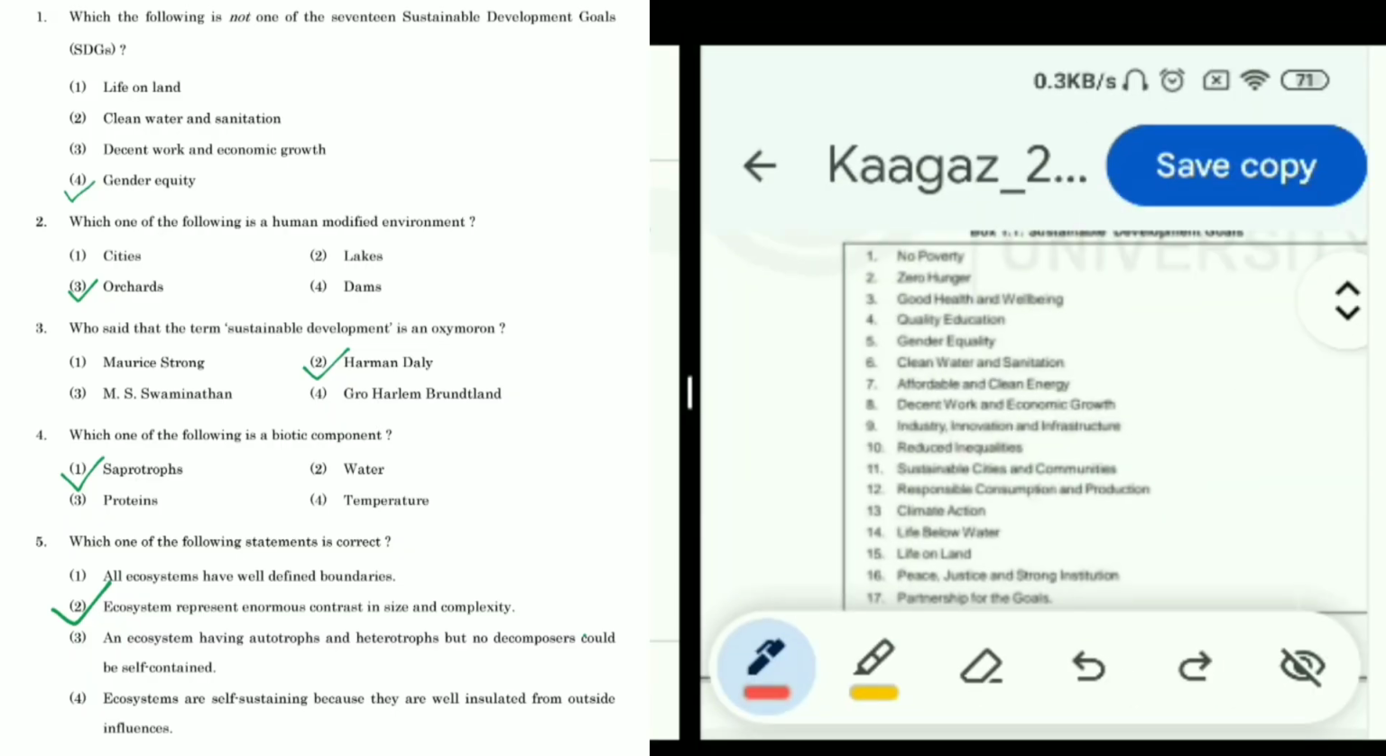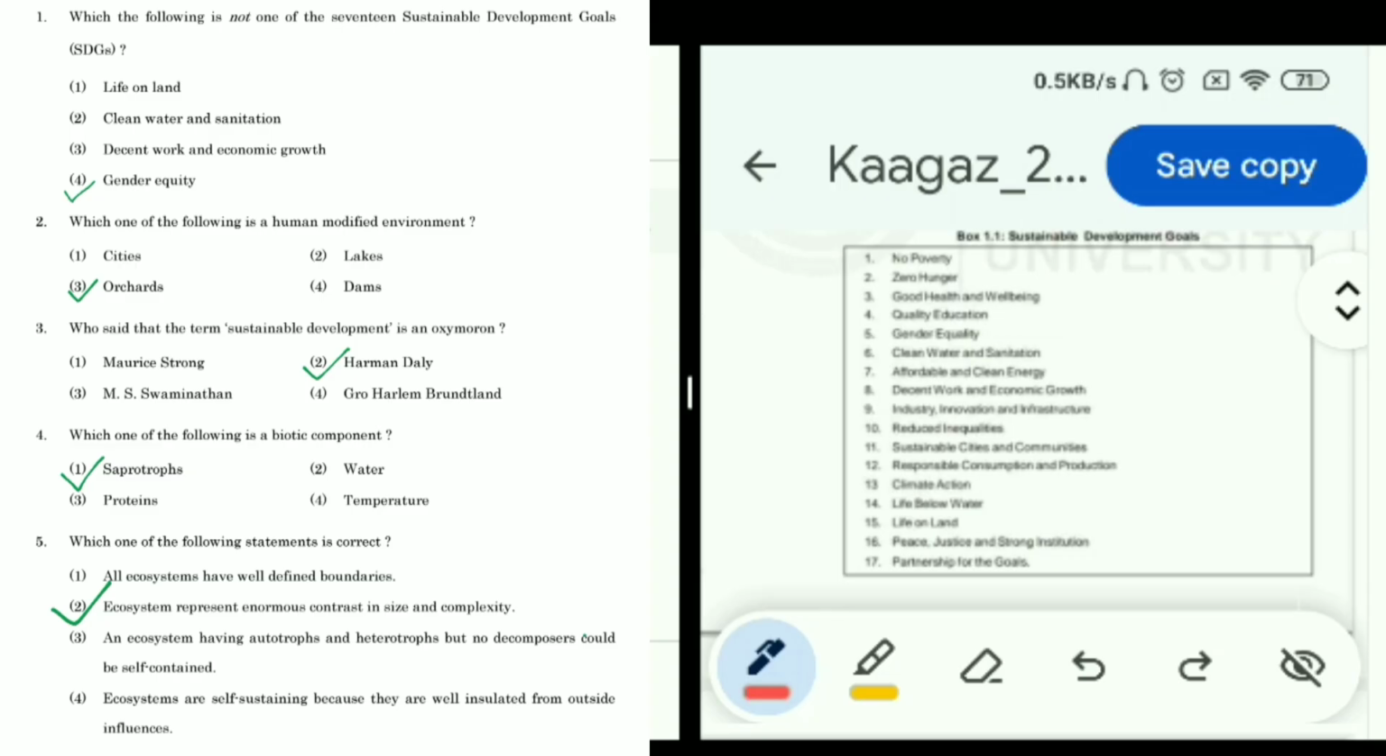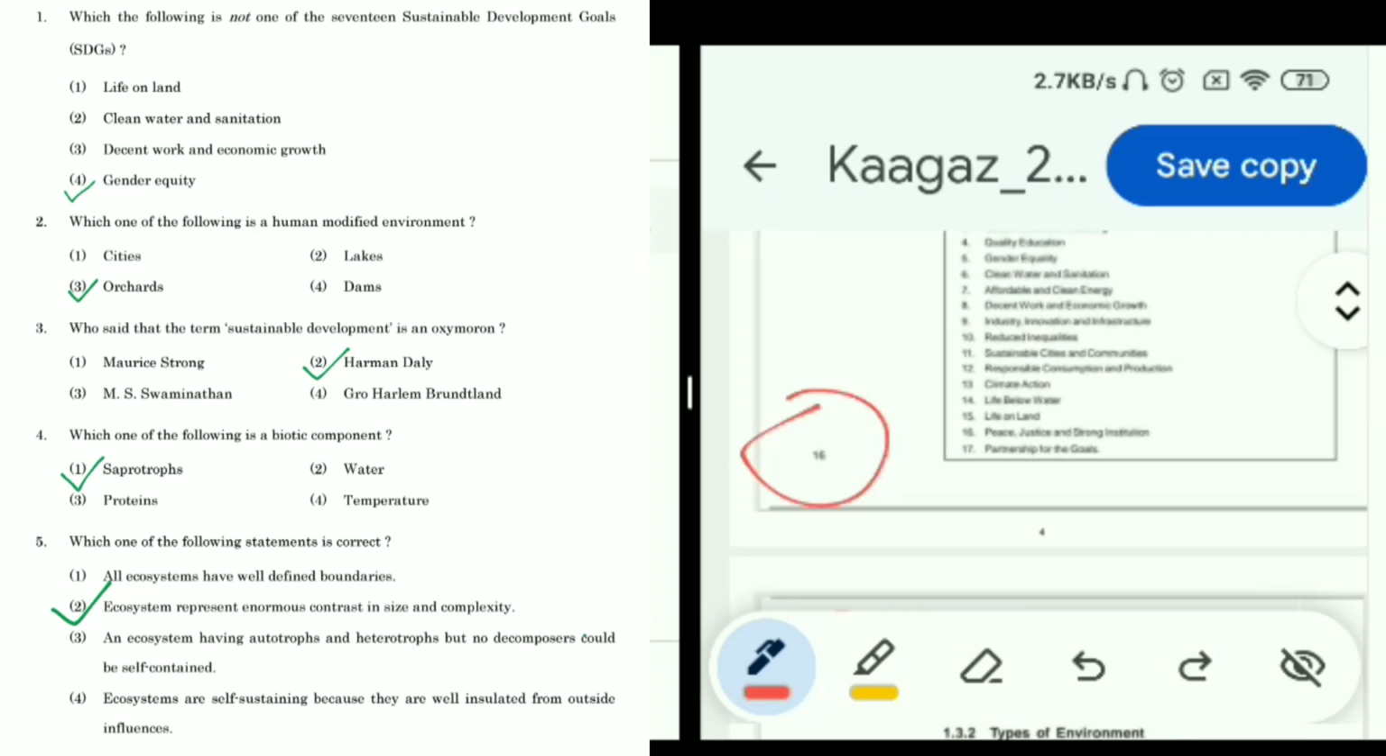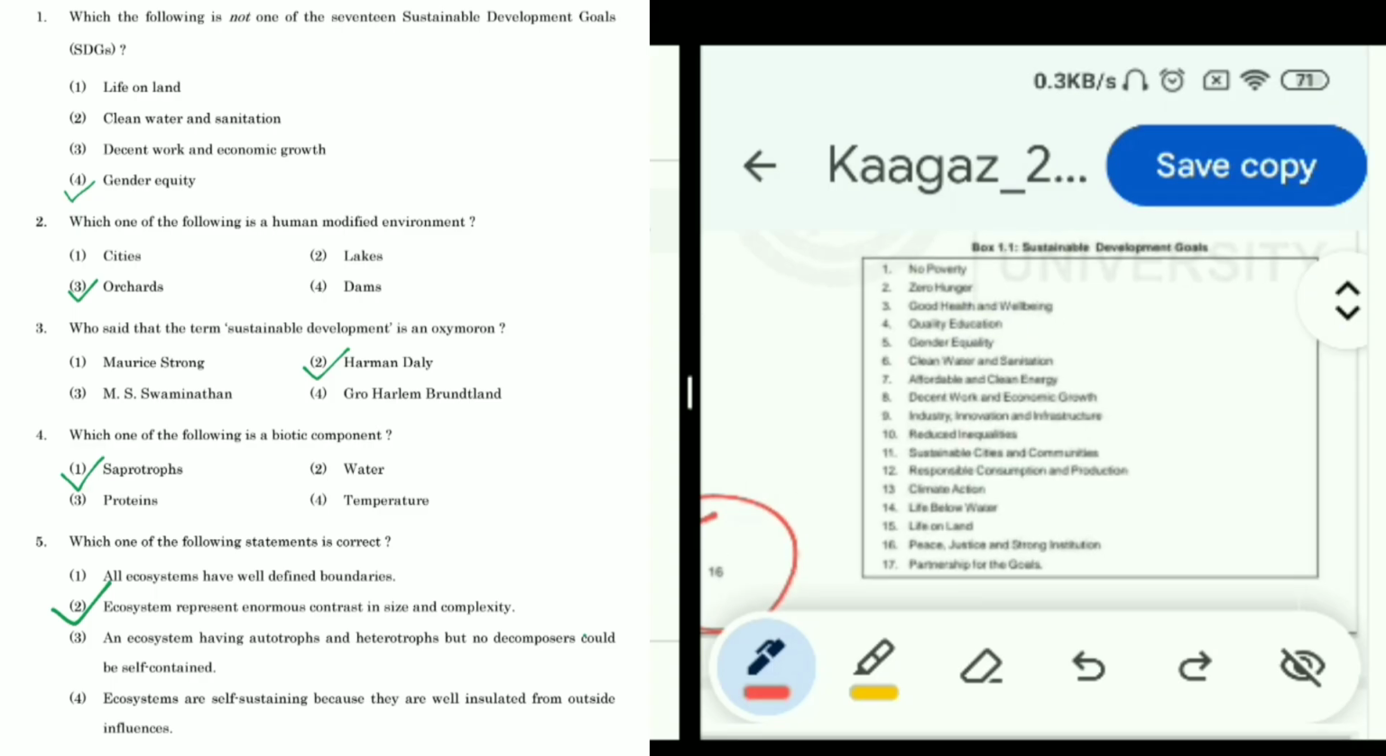Okay, so let's start the video. Question 1 is, which of the following is not one of the 17 Sustainable Development Goals (SDGs)? Options are life on land, clean water and sanitation, decent work and economic growth, gender equality. So now, on the left hand side, you can see in block 1, page number 16, you can see that the 17 sustainable goals are given in a box, and life on land, clean water and sanitation, decent work and economic growth are included in the 17 sustainable development goals. Only gender equality is not included. So the answer is gender equality.